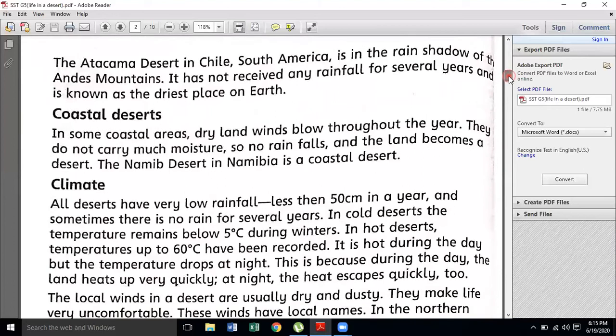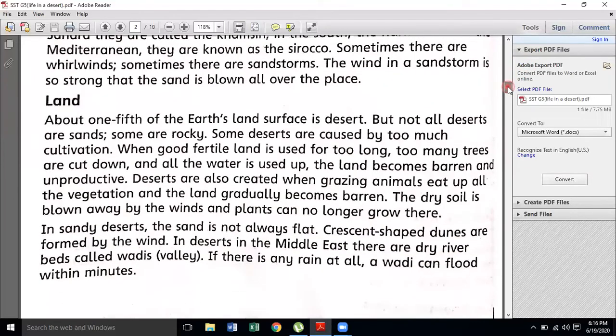We have also discussed the climate: hot deserts witness a maximum temperature of 60 degrees centigrade, and in cold deserts it could be 5 degrees centigrade minimum. The days in the deserts are usually hot and the nights are usually cold, because the heat comes too quickly and escapes too quickly. So let's start with the land.